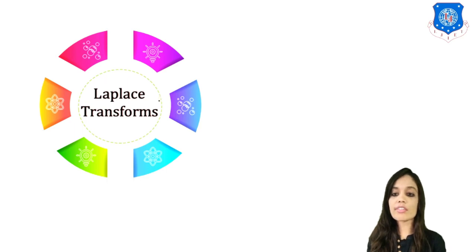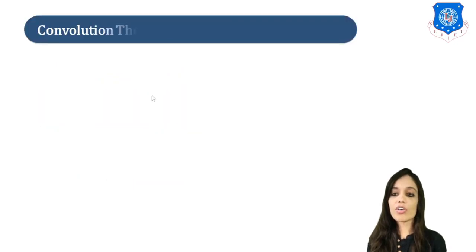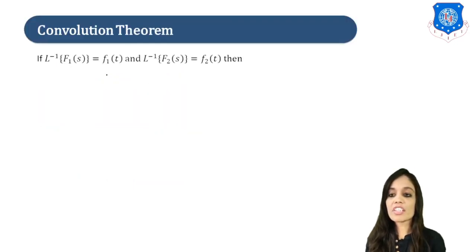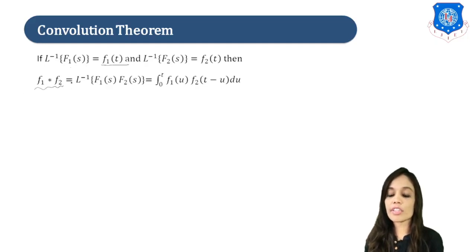So today we are going to discuss a most important topic of Laplace transforms, that is the convolution theorem. So the statement is, if Laplace inverse of f1 of s is equal to f1 of t and Laplace inverse of f2 of s is equal to f2 of t, then f1 star f2, this is the notation of convolution, equals Laplace inverse of f1 of s into f2 of s, is equal to integration 0 to t f1 of u f2 of t minus u du, right? So now let us start with the proof.